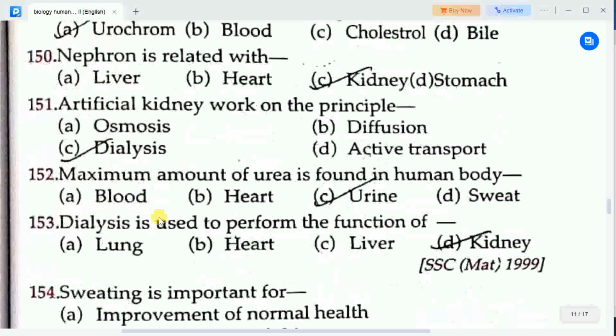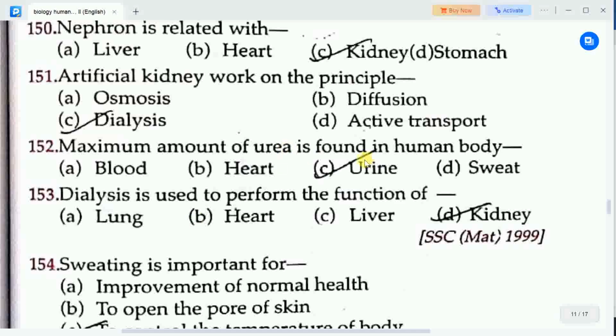Next question: maximum amount of urea is found in human body in? Options are A. Blood, B. Heart, C. Urine, D. Sweat. Correct answer is option C, urine. Maximum amount of urea is found in urine.